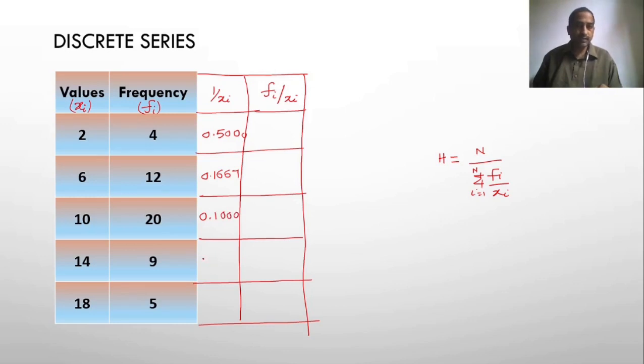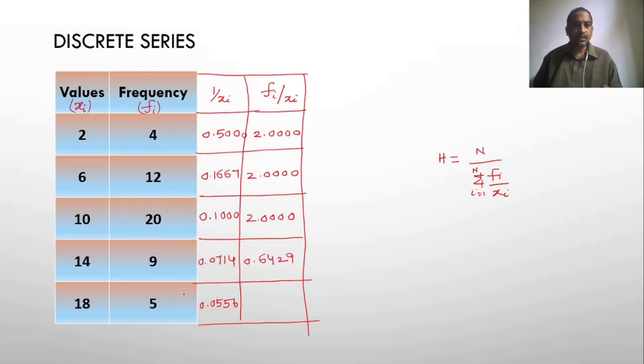1 by 14 value is 0.0714. 1 by 18 value is 0.0556. So now you multiply this column with the respective frequencies. So 4 into this value is 2.0000. This is also you multiply with 2.0000. So this is also 2.0000. 9 into this value is nothing but